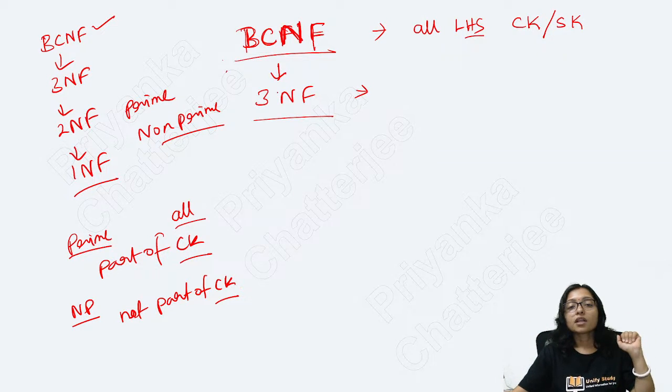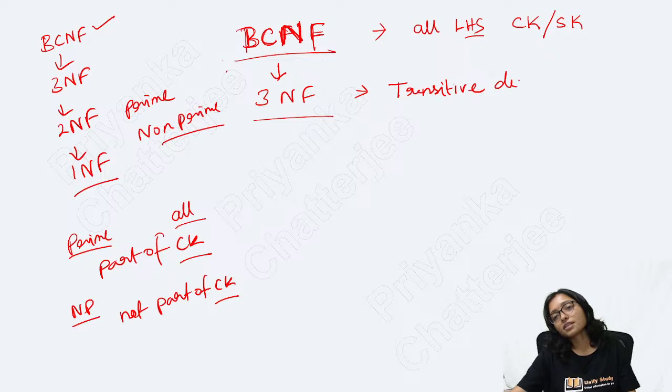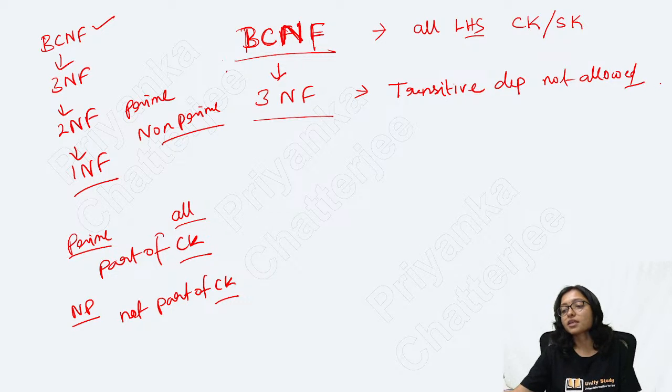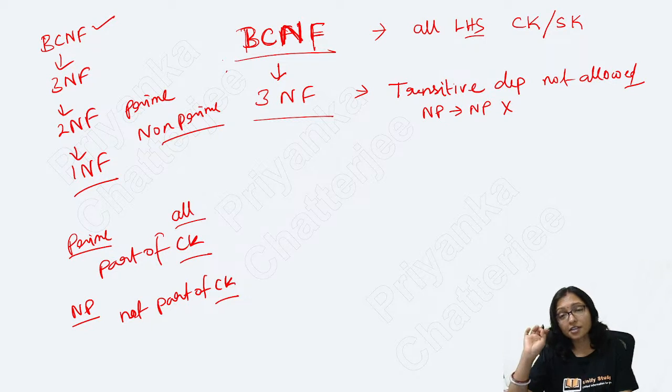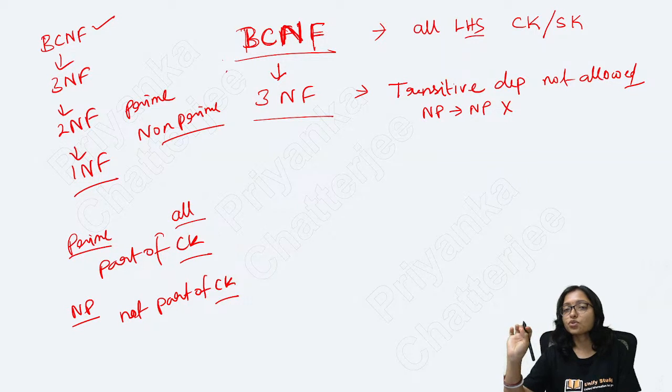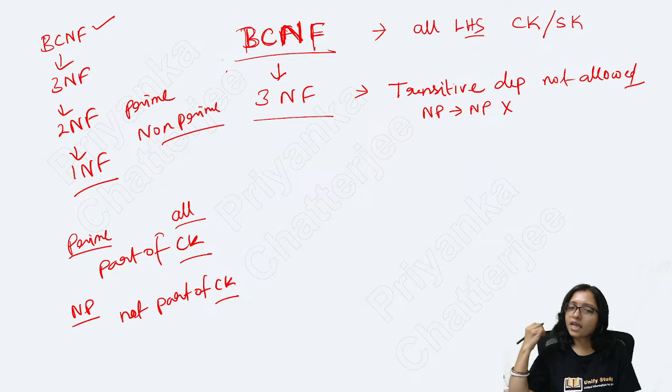Okay. Now in 3NF, transitive dependency is not allowed. What is the meaning of transitive dependency? Simply remember, non-prime to non-prime is not allowed here. Check if there is any non-prime to non-prime dependency, that will not be allowed in 3NF. And that's fine.